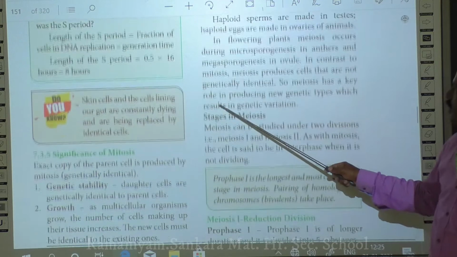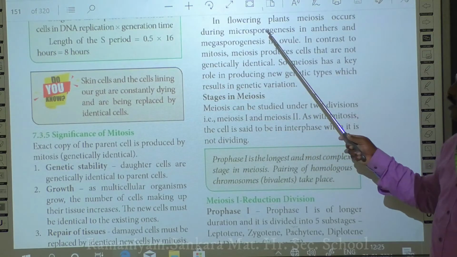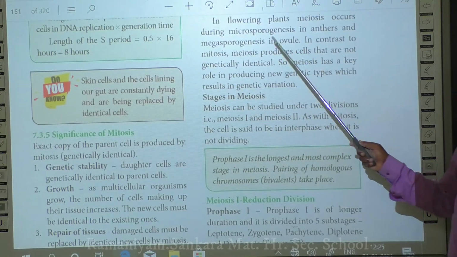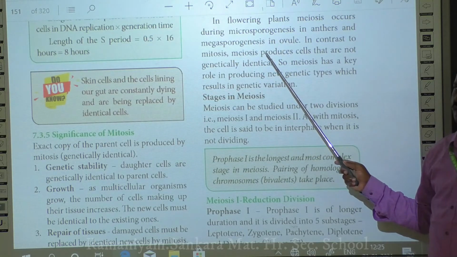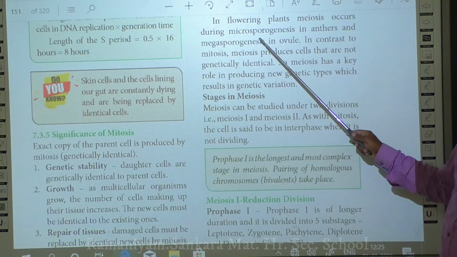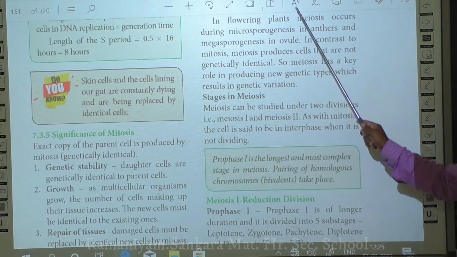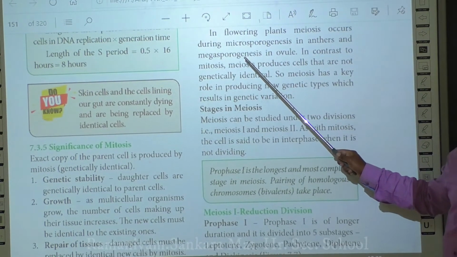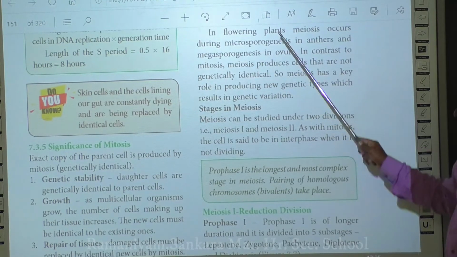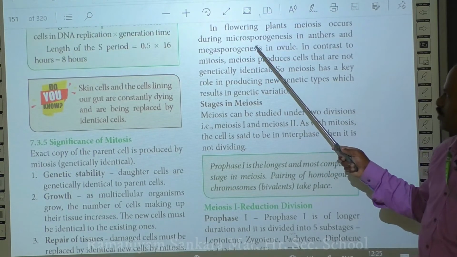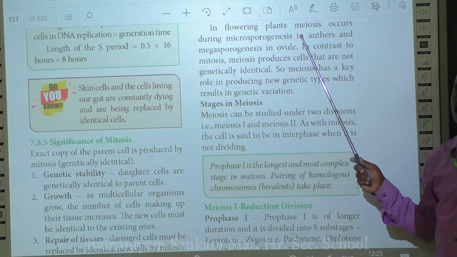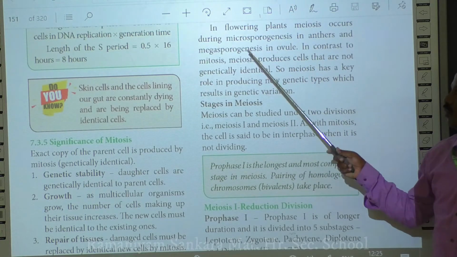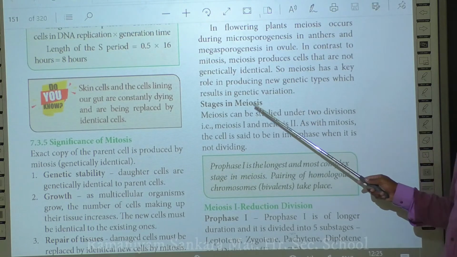In flowering plants, meiosis occurs during microsporogenesis and megasporogenesis. Microsporogenesis means the formation of microspores. Megasporogenesis means the formation of megaspores. So during the formation of these microspores and megaspores in the flowering plant, they undergo meiosis. Only by the process of meiosis are they able to produce these particular spores.